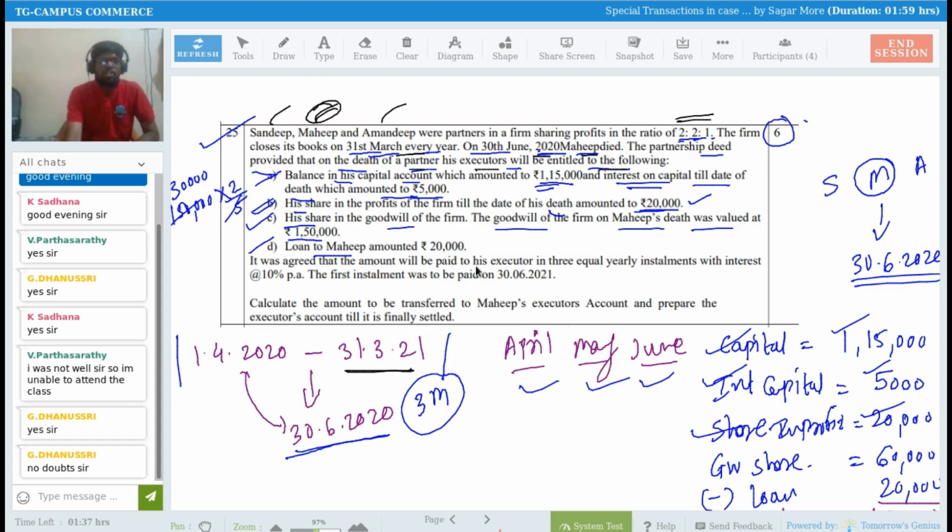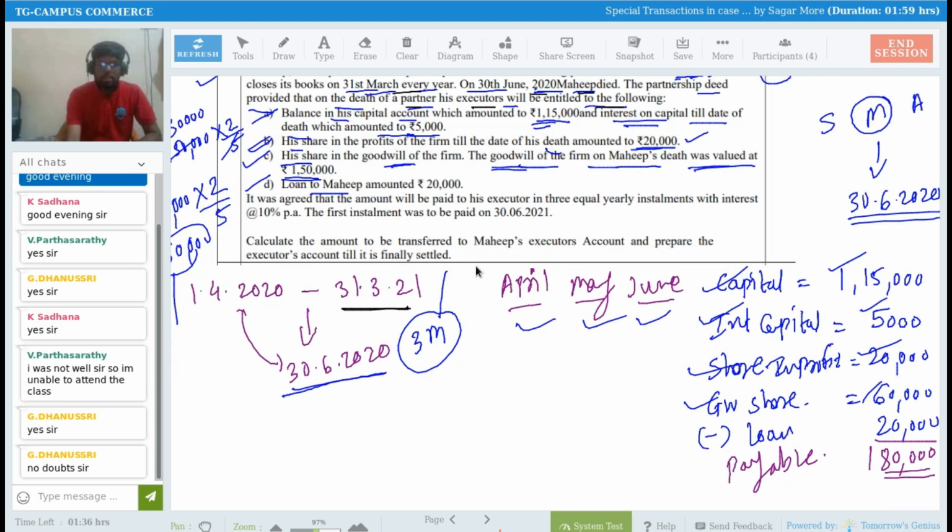Then see adjustment number C now. His share of goodwill of the firm. We have to provide him his share of goodwill as well. But sir, the goodwill given in the adjustment is of the firm, not directly of Mahip. See, goodwill of the firm on Mahip's death was valued at rupees 1,50,000. So that is goodwill of the entire firm. I do not require goodwill of the firm, I require goodwill of Mahip, right? So what is Mahip's profit sharing ratio? 2:1 means Mahip's profit sharing ratio is 2/5. So I calculated 1,50,000 is goodwill of the firm, multiplied by 2 divided by 5, I get 60,000 as the goodwill share. So I have recorded it. Goodwill share, 60,000 rupees, we also have to provide.